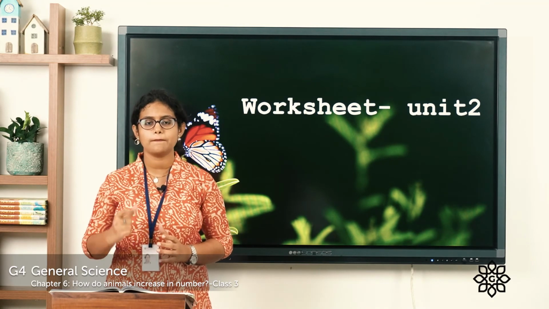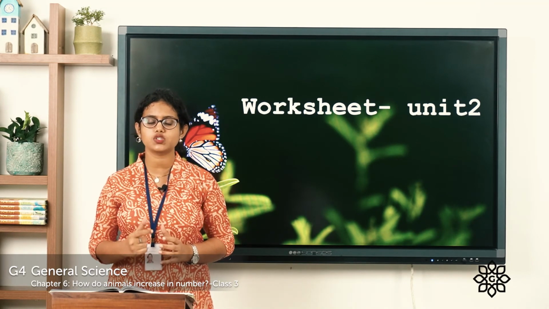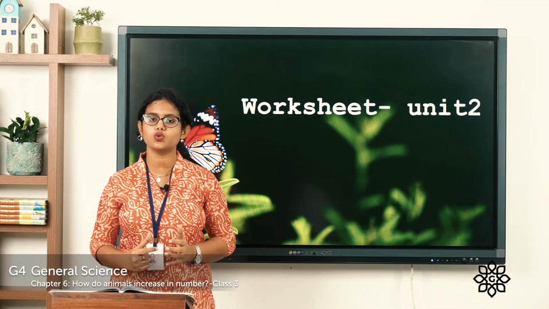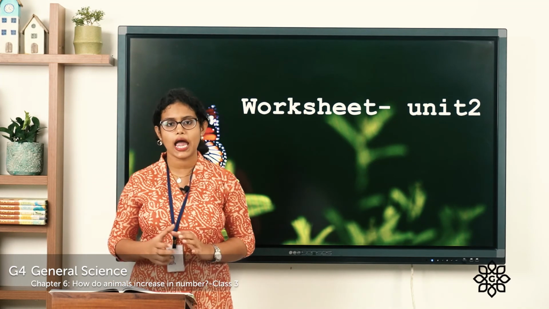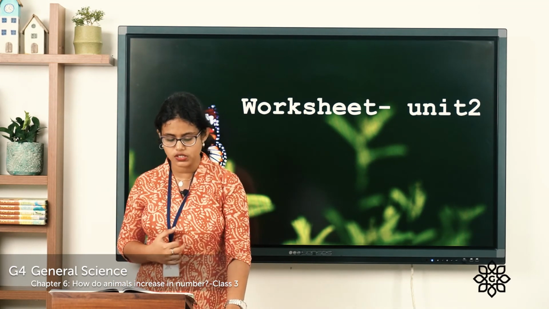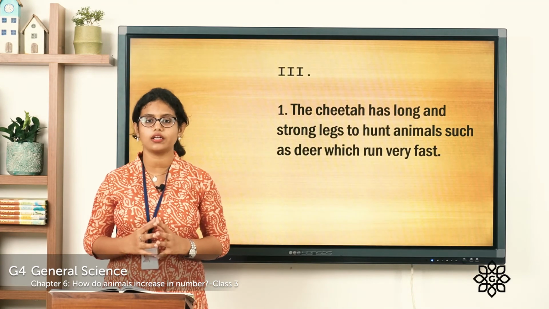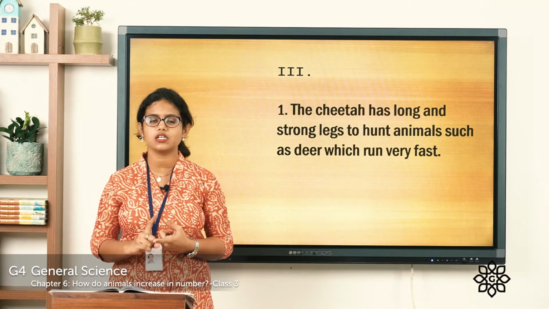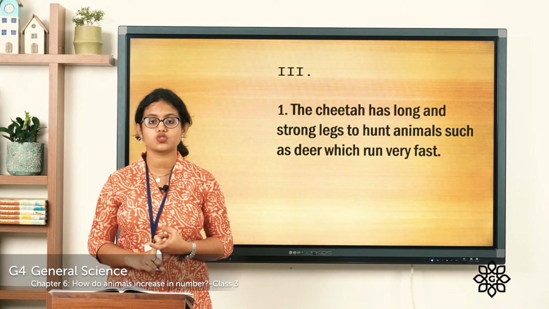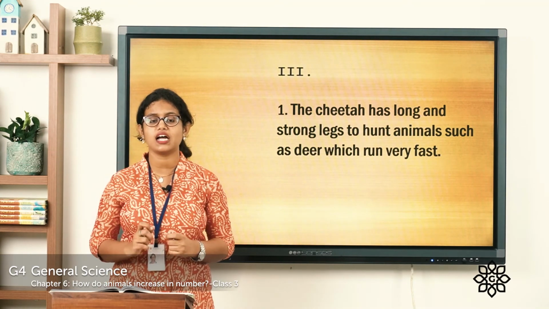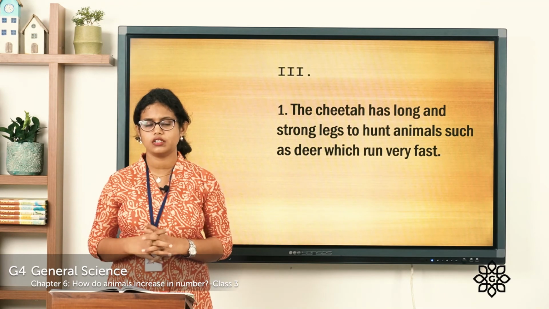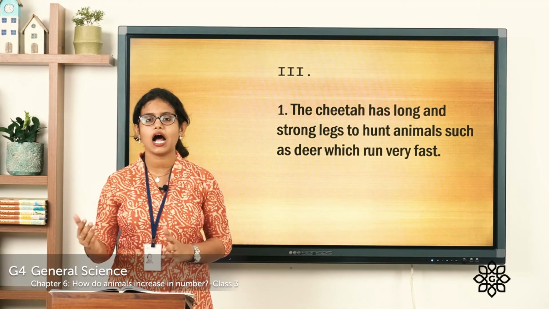So this is the passage given. Based on this passage, we have two questions and we need to answer them. Let's read the first question. Why does the cheetah have long and strong legs? First of all, cheetah is a carnivorous animal that hunts other animals.